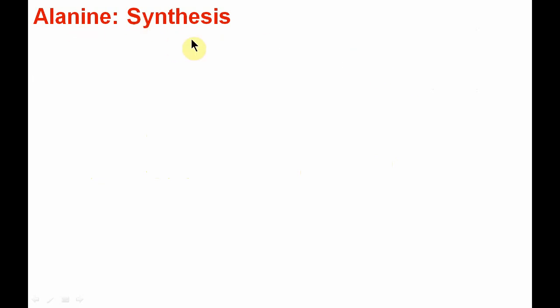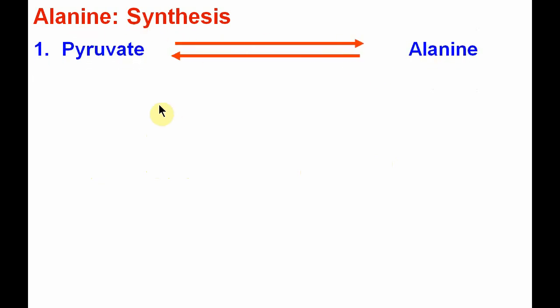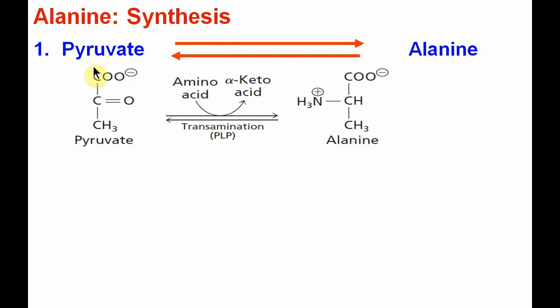So alanine is synthesized from two important sources. First is pyruvate, by the important reaction called transamination. Pyruvate is transaminated to form alanine. You also know that transamination reactions require pyridoxal phosphate as a coenzyme. So this is the first important source by which alanine is synthesized.